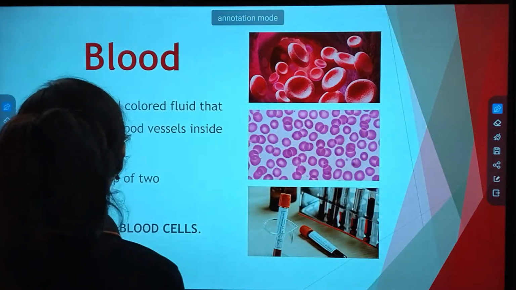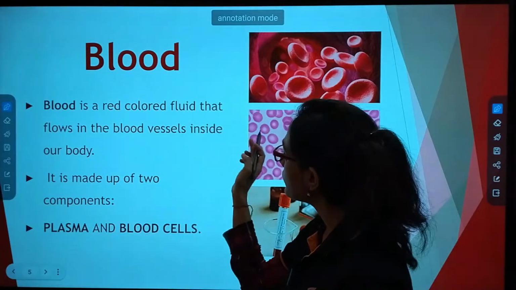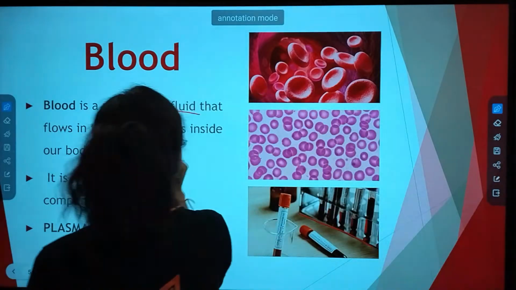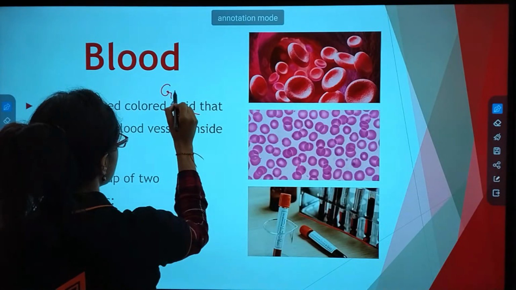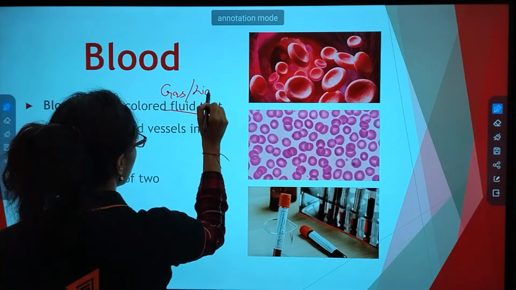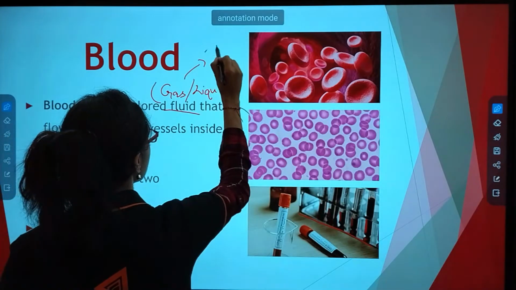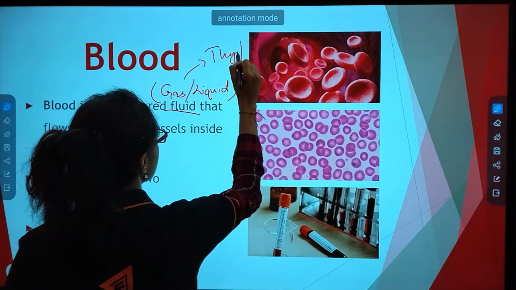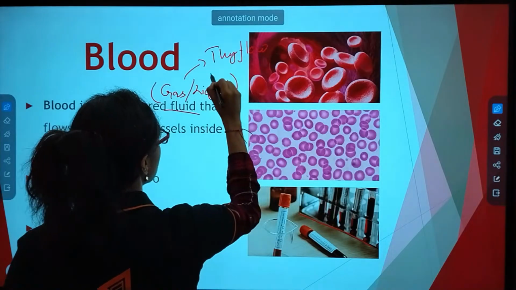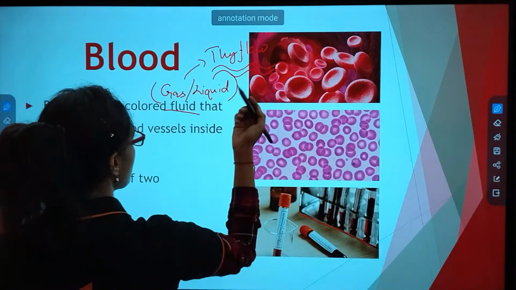Okay. See, now let's read. Blood is a red colored fluid. Fluid means something gaseous or liquid. Both are known as fluid. Why? Because they flow. Flow means what? Have you seen a river flowing constantly? It is always moving constantly.